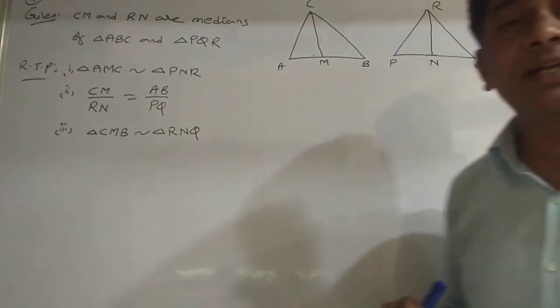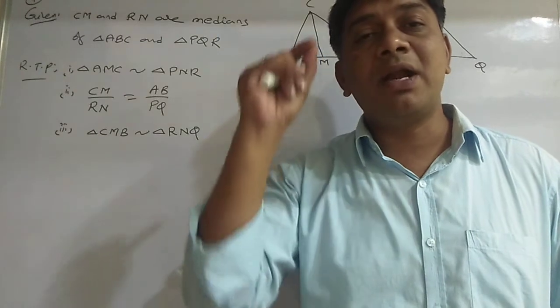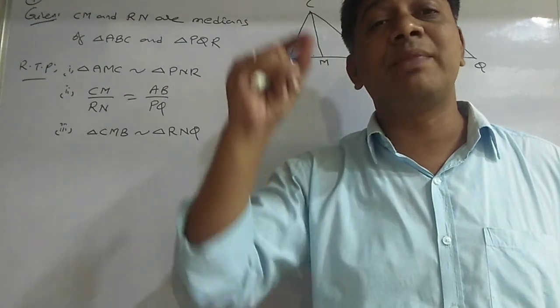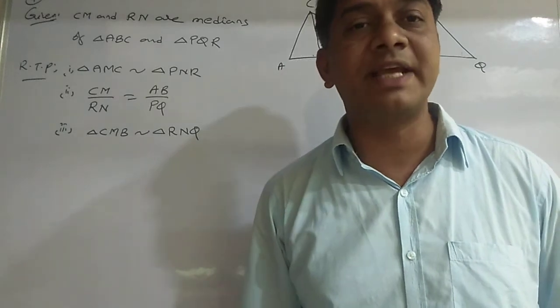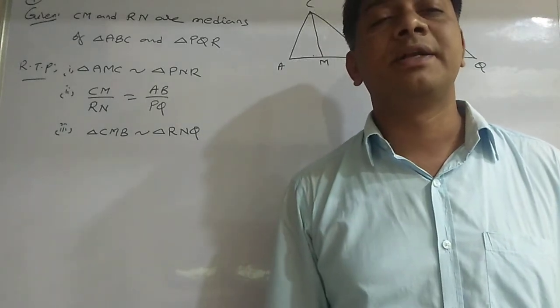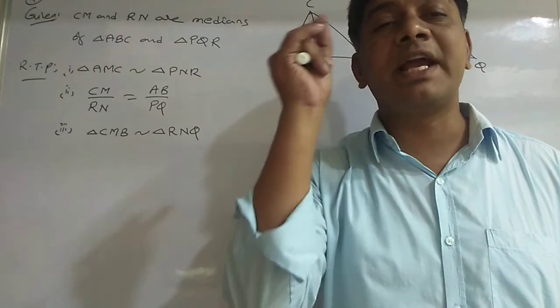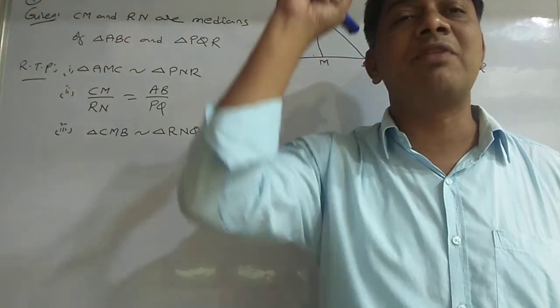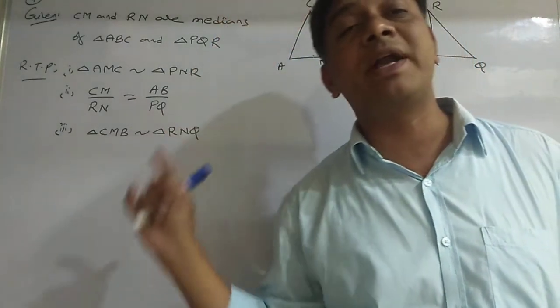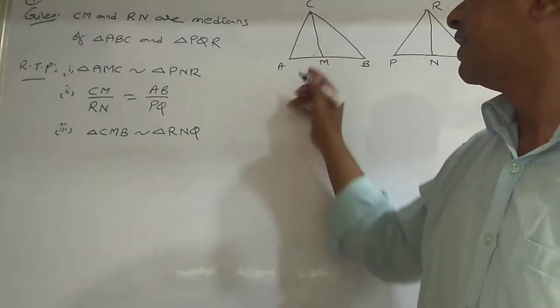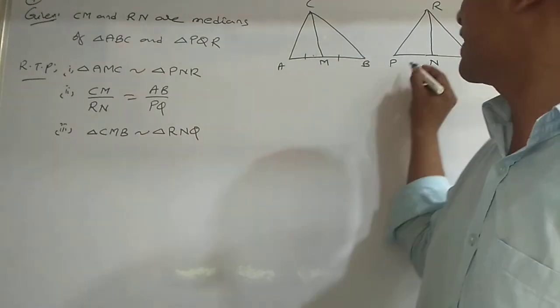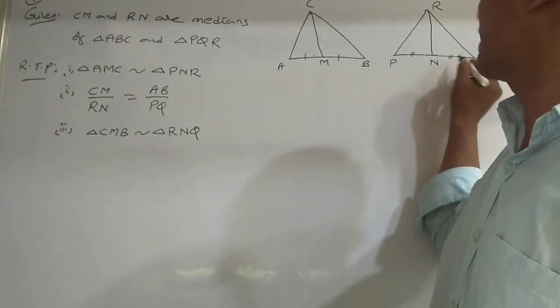What is a median? A line segment drawn from a vertex to the midpoint of the opposite side of a triangle is called a median. This means AM and MB are equal, and PN and NQ are equal.